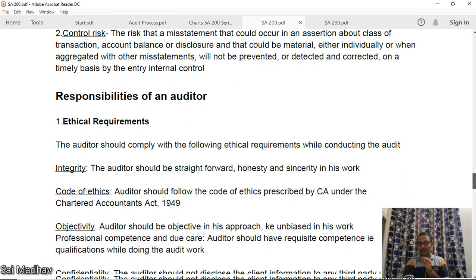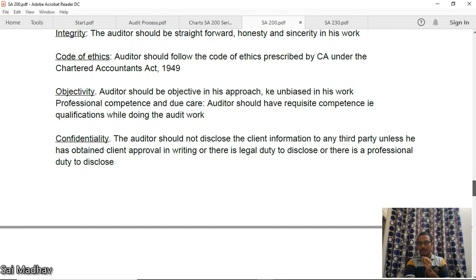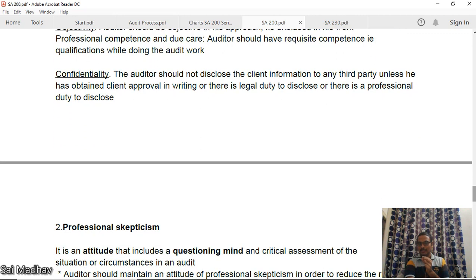Now what are the responsibilities of an auditor? Ethical requirements. First one is integrity. He should be straightforward, honest, and sincere in his work. Code of ethics: he should follow the code of ethics under the Chartered Accountants Act 1949. Objectivity: he should be objective, that is unbiased in his work. Confidentiality: the clients' books of accounts and information are very confidential and sensitive.